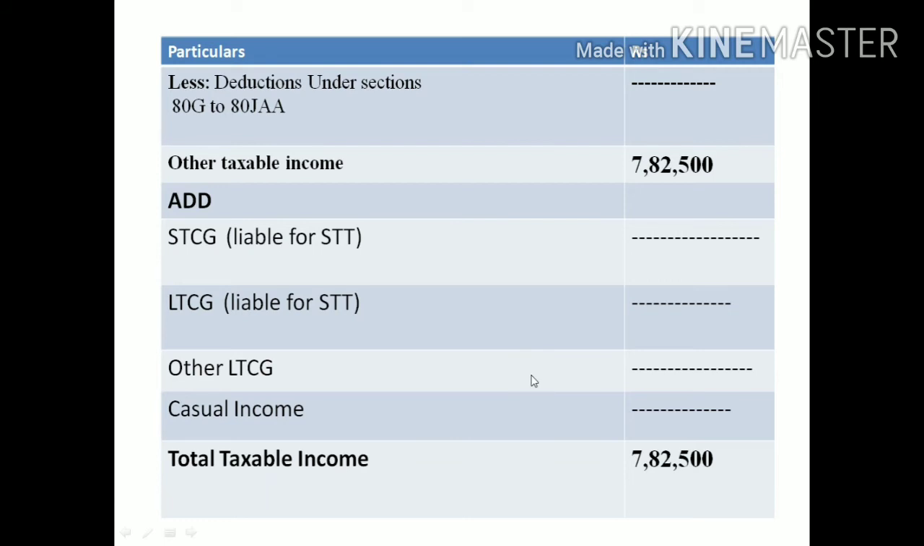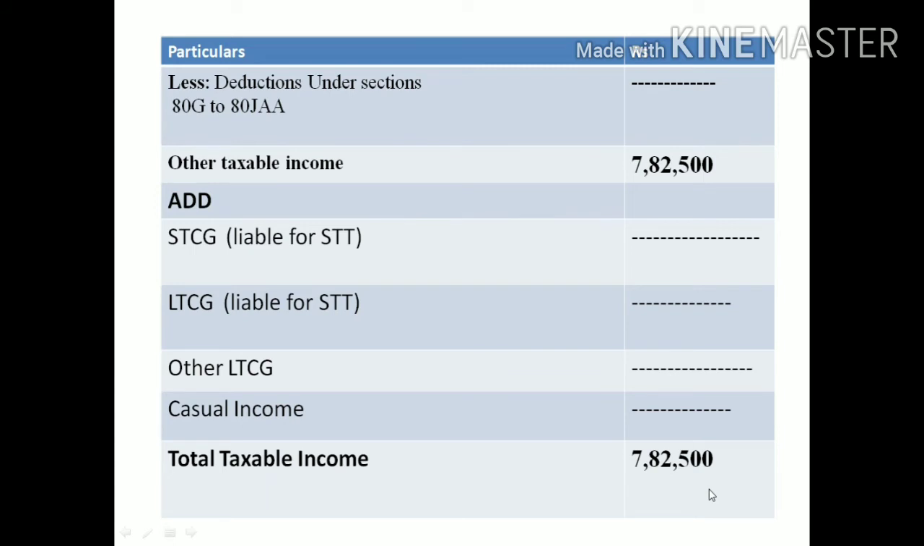There is no information about any deduction here. So the other taxable income will be 7 lakh 82,500. For this, we need to add some incomes: short-term capital gain liable for STT, and long-term capital gain liable for STT. There is no income. Other long-term capital gain, there is no income. Cash flow income is also not provided. So the total taxable income is 7 lakh 82,500. This is the amount liable for calculation of tax liability.